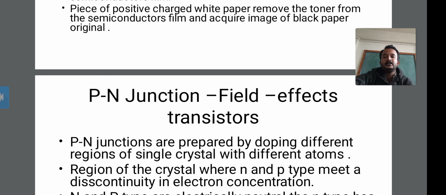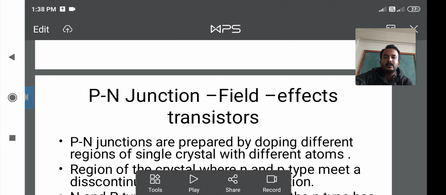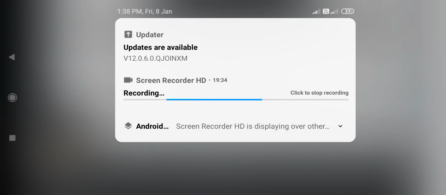Because the p type effect is greater than the n type channel. Okay, then the charge on the silicon dioxide, SiO2, controls the size of the depletion zone in the p type semiconductor. Okay, this is all about the field effect transistor and the PN junction.